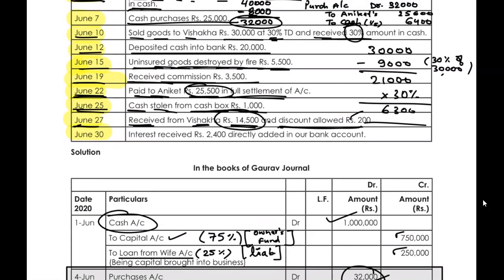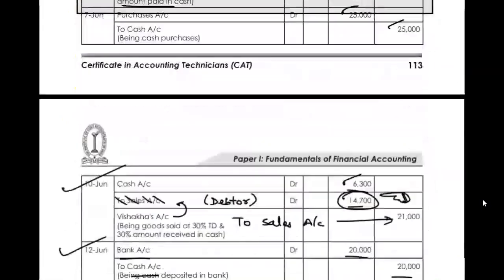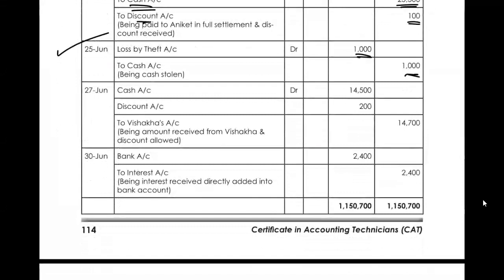So what about 200? It is the discount allowed. So this is our expense. We will debit the expenses. So here cash account, the amount received 14,500. Discount given, that is the expense. So we have debited that with 200 to Vishakha's account 14,700. Okay.